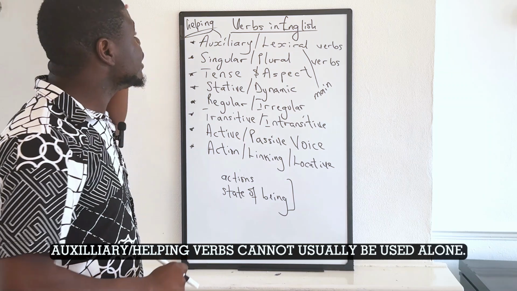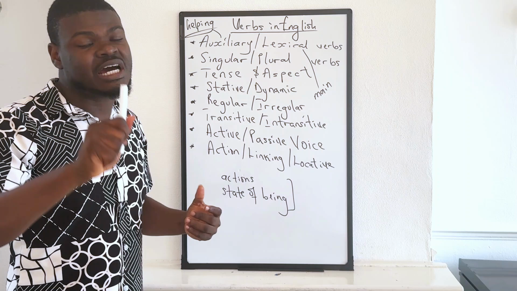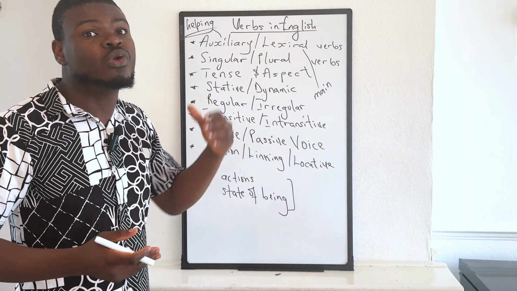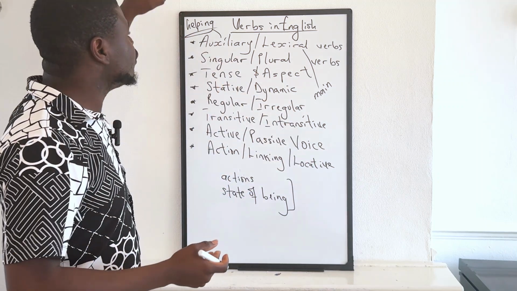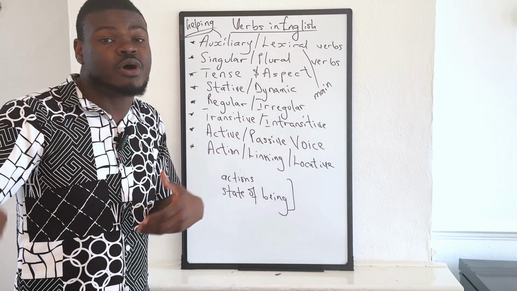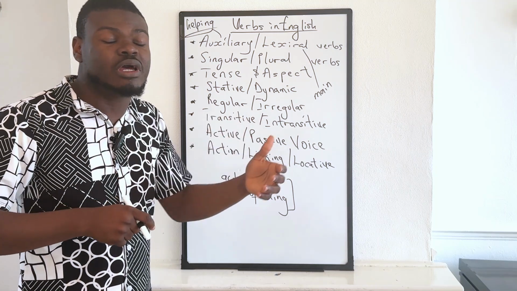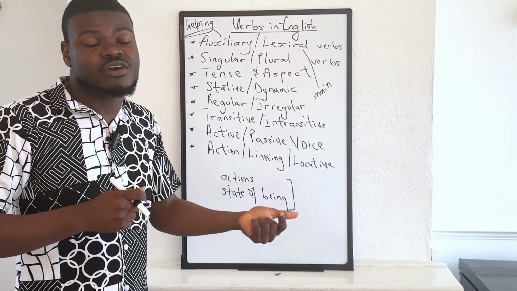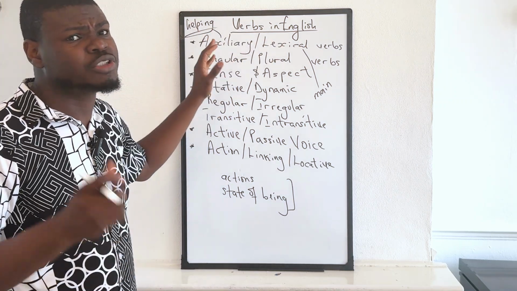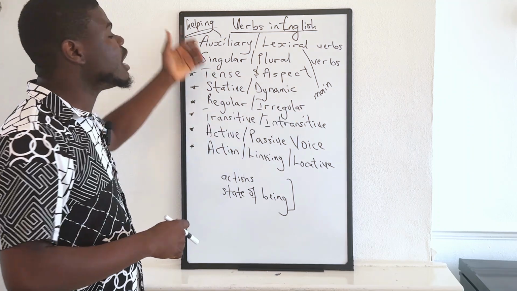Quickly, when you see an auxiliary verb used alone, most times the verb has gone through a word formation process that we could call lexicalization. That means the auxiliary verb has now been made to perform the role or function of a lexical verb. So at that point, it is no longer functioning as an auxiliary verb, but as a lexical verb. But like I said, when we go fully into these individual topics, you will get to understand that. So lexical verbs, main verbs; auxiliary verbs, helping verbs.